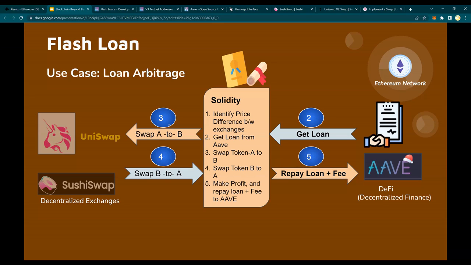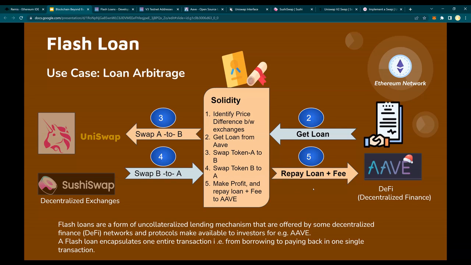So number 2, number 3, number 4, and number 5. Again, a quick look. Flash loans are a form of uncollateralized lending mechanism that are offered by some decentralized platforms like AAVE. A flash loan encapsulates the entire process from borrowing to payback in one single transaction.